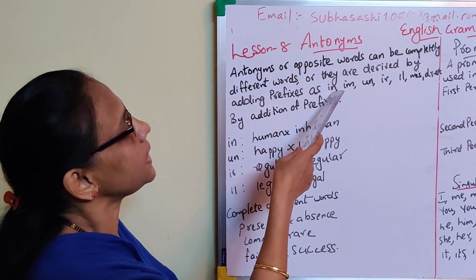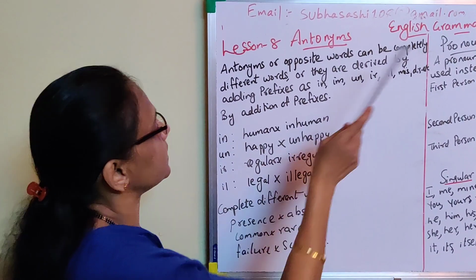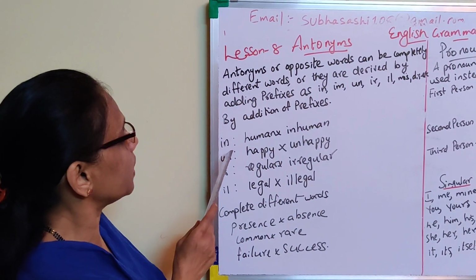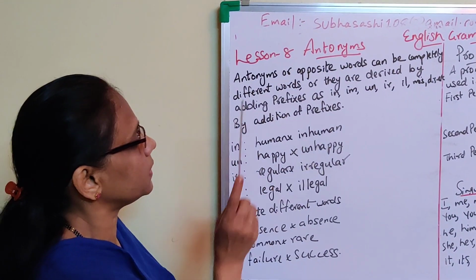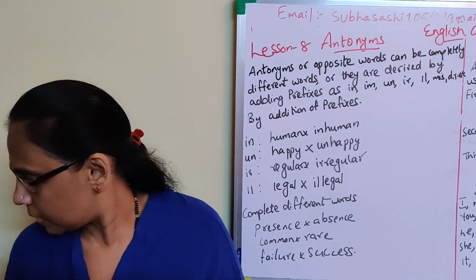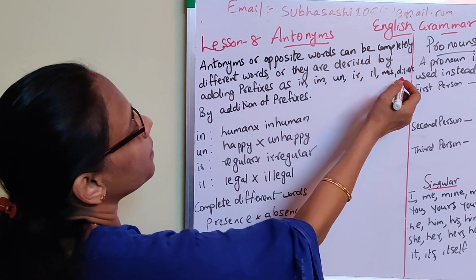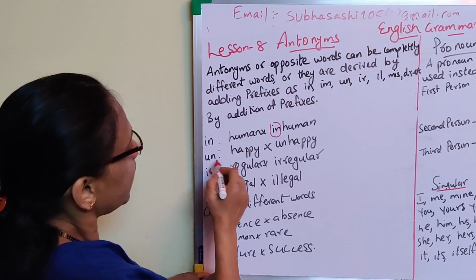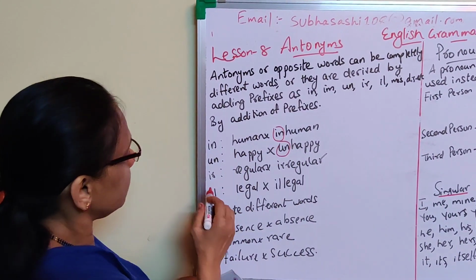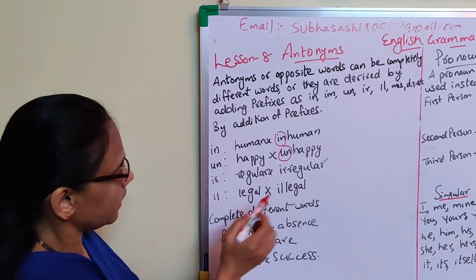For example, as in, im, un, ir, il, mis, dis, etc., by addition of prefixes. For example, in. See, human, opposite inhuman. Un. We had used the word no there. Here it is given no in opposite. See, human, inhuman. Happy, unhappy. Regular, irregular. Legal, illegal.